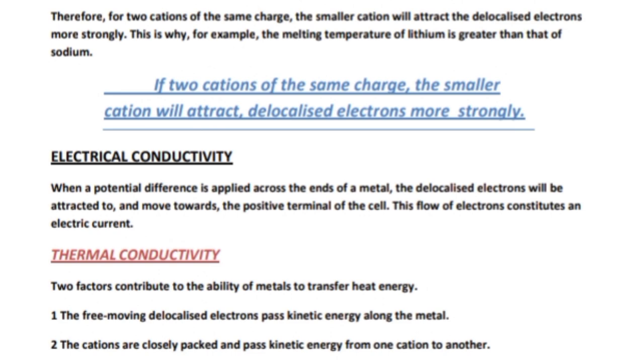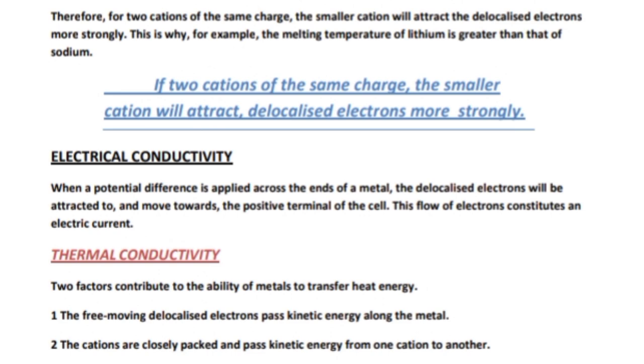So kinetic energy is directly proportional to the movement of electrons, or the frequency of electrons per second. Likewise, the cations are closely packed and pass kinetic energy from one cation to another. When we place cations in a row, everybody is donating its electron. When they are releasing electrons, positive and negative charges attract each other. That is how they have energy between them. The conduction by the delocalized electrons is by far the more significant of the two factors. Obviously, conduction is the basic requirement to be done by the metals.